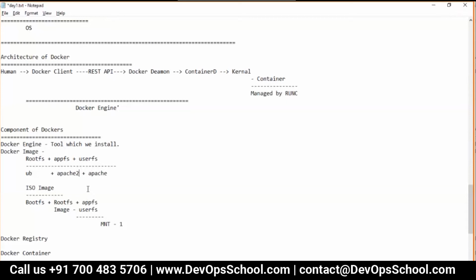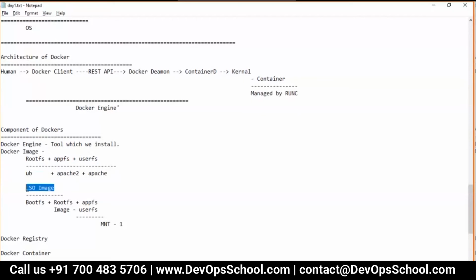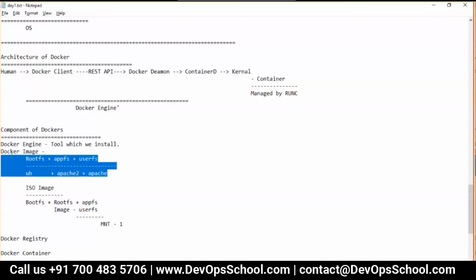An ISO image has a boot file system also, but in the Docker image you have only root file system, application file system, and user file system. It can be all three, or only root file system plus user file system. It is possible. So this is the Docker image.